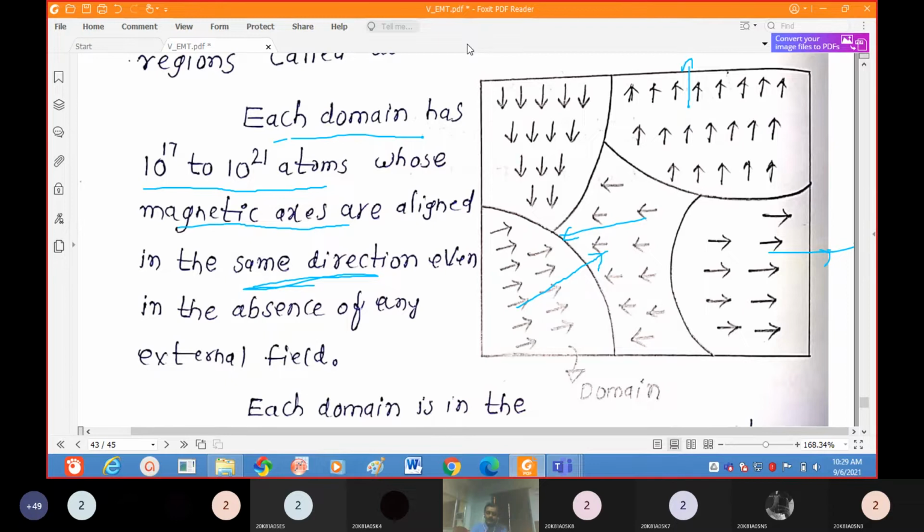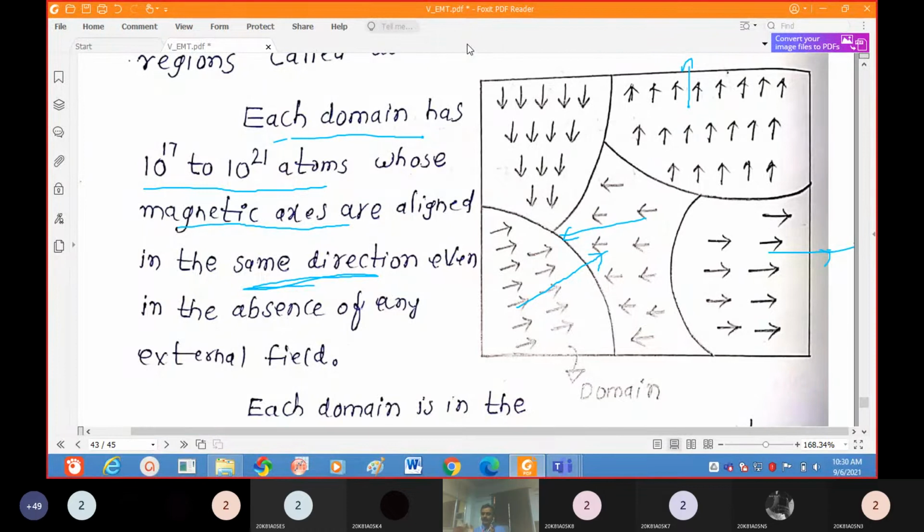This is how a material becomes magnetized: if you apply the magnetic field, all domains will be oriented in that particular direction, and that's why it is magnetized. After removing the external field, the domains do not come back to their original position. Some may, but most do not.